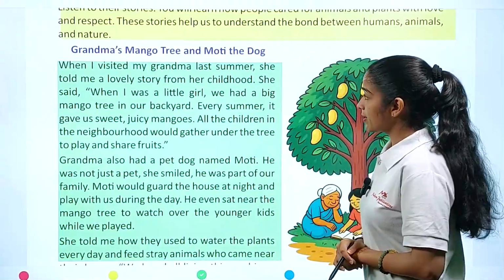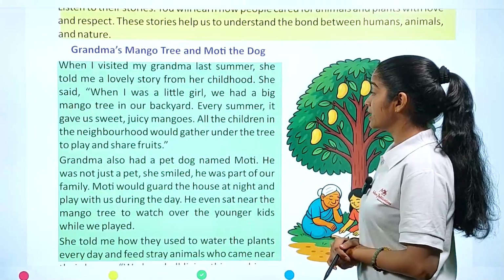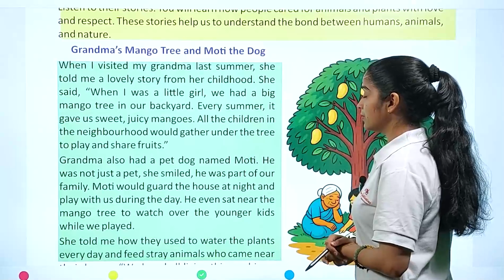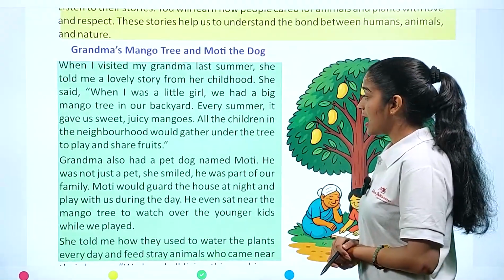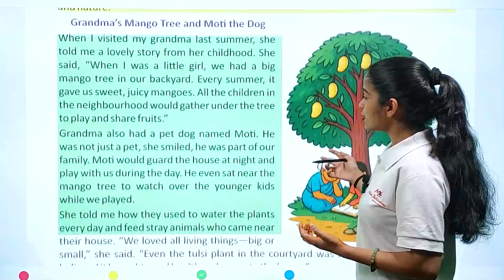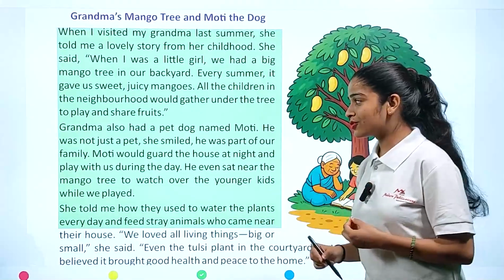When I visited my grandma last summer, she told me a lovely story from her childhood. She said, "When I was a little girl, we had a big mango tree in our backyard. Every summer, it gave us sweet, juicy mangoes. All the children in the neighborhood would gather under the tree to play and share fruits."